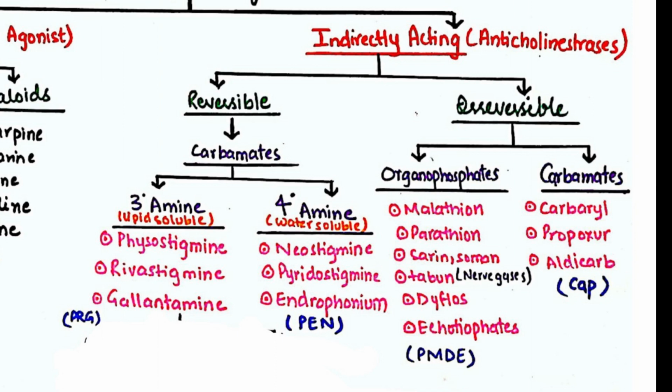In the quaternary amines, we have the water-soluble categories, including neostigmine, edrophonium, and pyridostigmine. You can remember it by the mnemonic PEN.